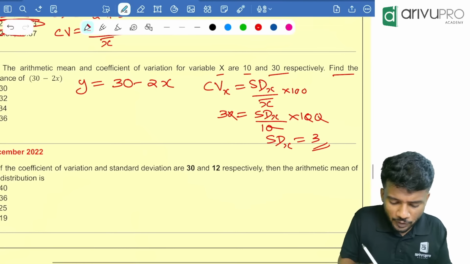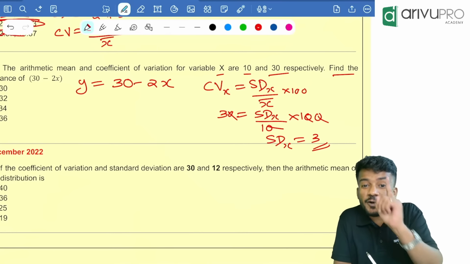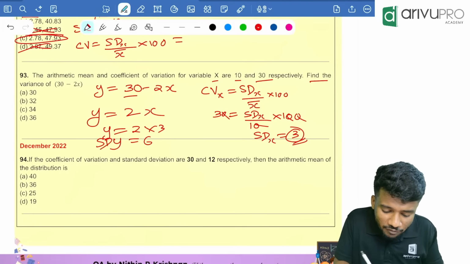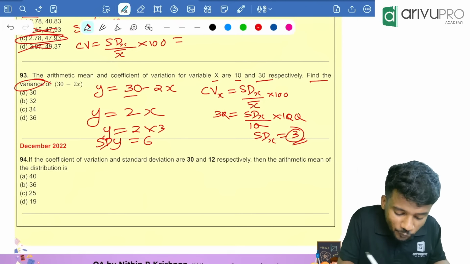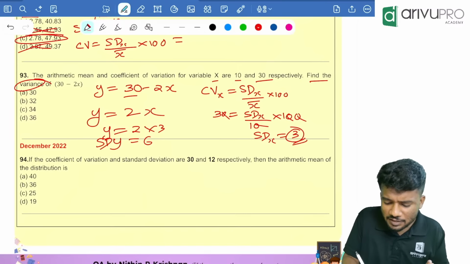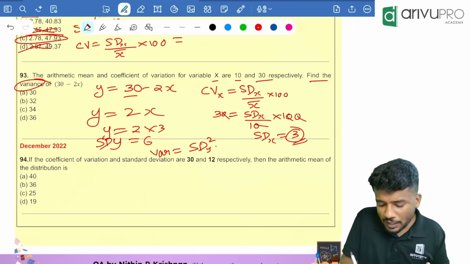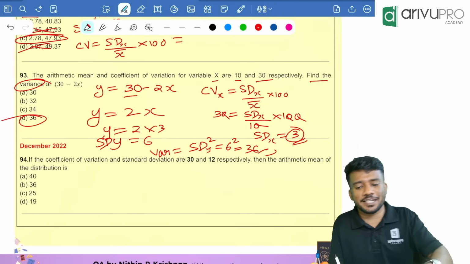Now substitute over here. I told you to ignore negative or positive sign and constant terms. That means y is equal to 2x. Instead of x you put 3. So 2 into 3, which is equal to 6. This is standard deviation of y. What are they asking? They are asking variance. Variance is standard deviation of y square, which is 6 square, which is equal to 36. Option D is your answer.